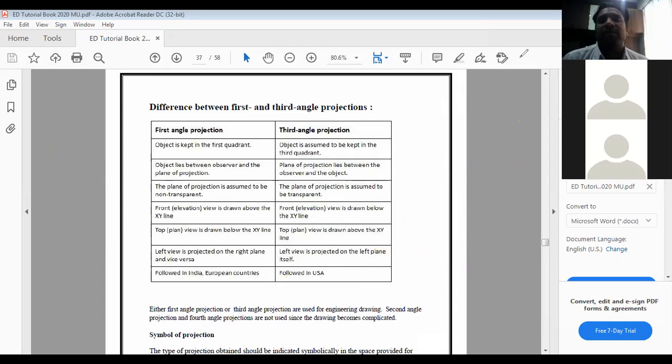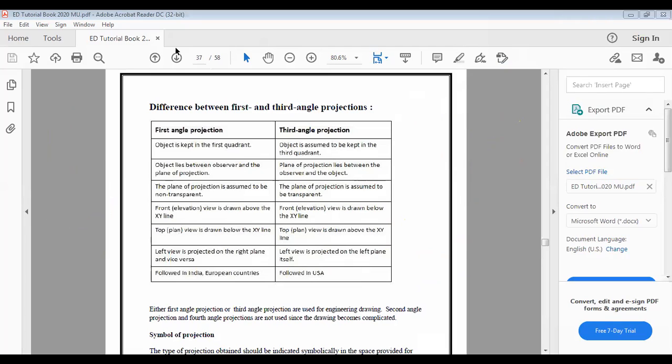Now it is clear to everyone. I think it is very simple. Yes, what is the mistake? What is the mistake, beta? What is the mistake? Can I unmute you? Or you can type, you are typing it.